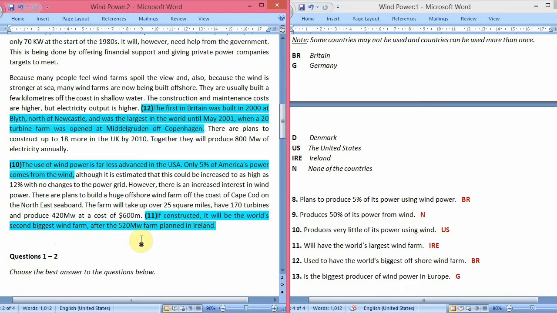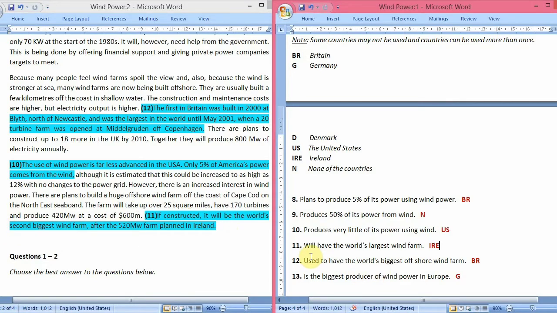of energy. So they are saying that the farm planned on the coast of Cape Cod on the northeast seaboard would be the second biggest farm after the 520 megawatt farm planned in Ireland, which means the farm planned in Ireland would be the biggest farm in the world. And the farm planned on the coast of Cape Cod would be the second biggest wind farm. So definitely, which country will have the world's largest wind farm? Ireland. So that's how the answer is IRE.